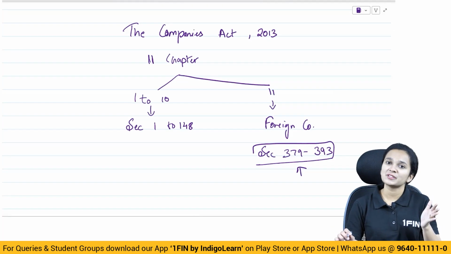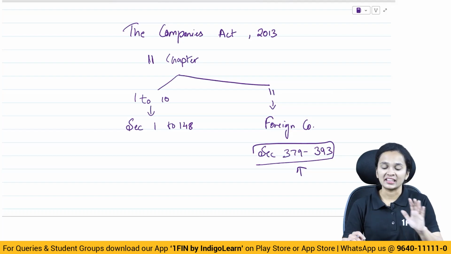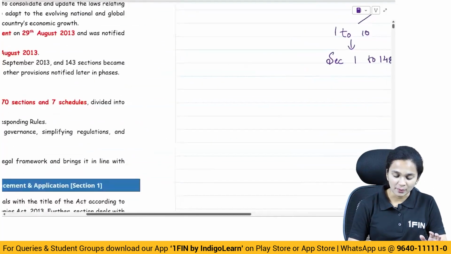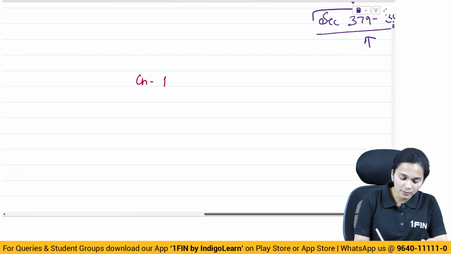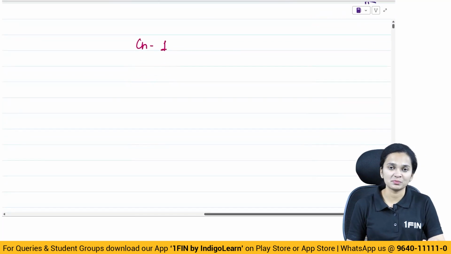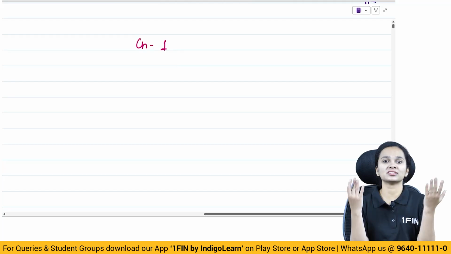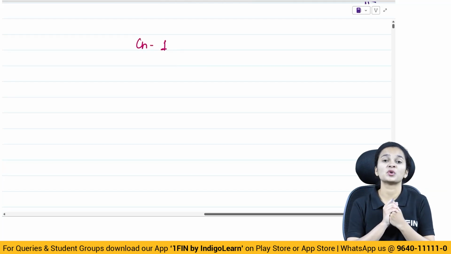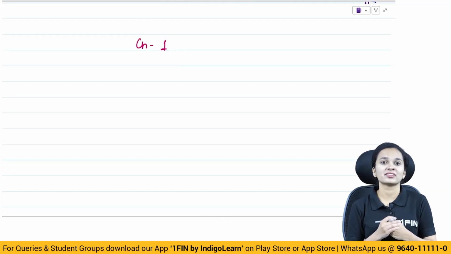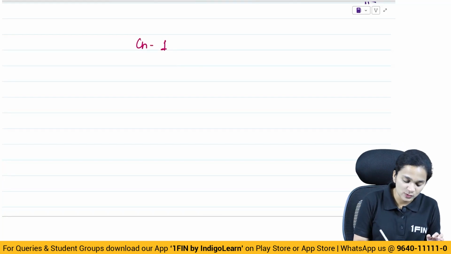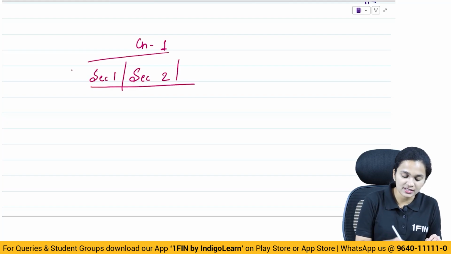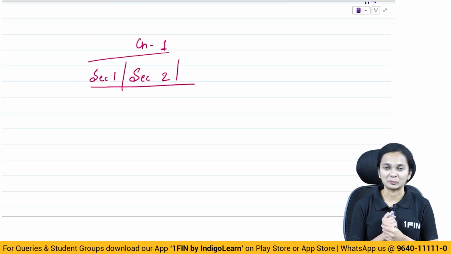Now, we'll first start with the basic and introductory chapter, your chapter 1. So, chapter 1 is all about the basics of the Companies Act and how the Companies Act came into existence, on which date it received the presidential assent, and all the sections. So, definition sections, section 2, section 1, all of these sections are discussed in your chapter 1.